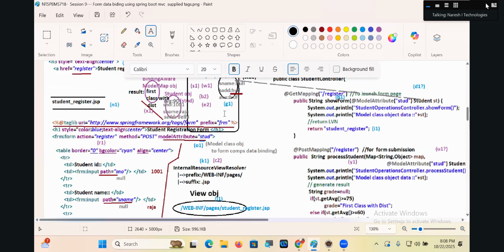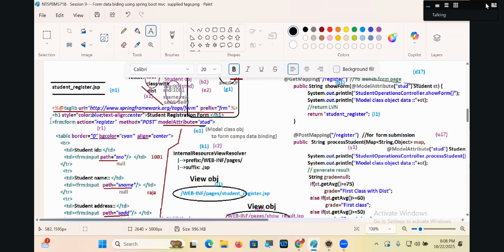I imported the form tag library. FRM colon FRM is the prefix. Action register, method post, model attribute stud. This is very important. Stud is nothing but the already created model class object. That is linked with the form page, my dear.